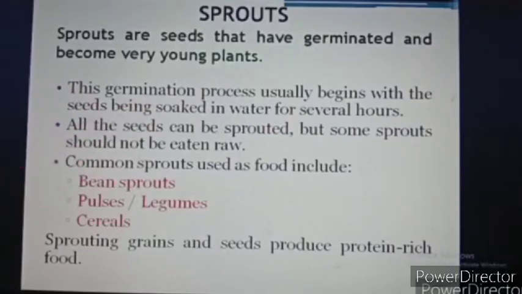All the seeds can be sprouted, but some sprouts should not be eaten raw. This point should be noted, children. You have to first cook the sprouts and then eat them. Common sprouts used as food include bean sprouts, pulses, legumes, cereals. This is the reason why we produce sprouts, because sprouting grains and seeds produce protein-rich food.